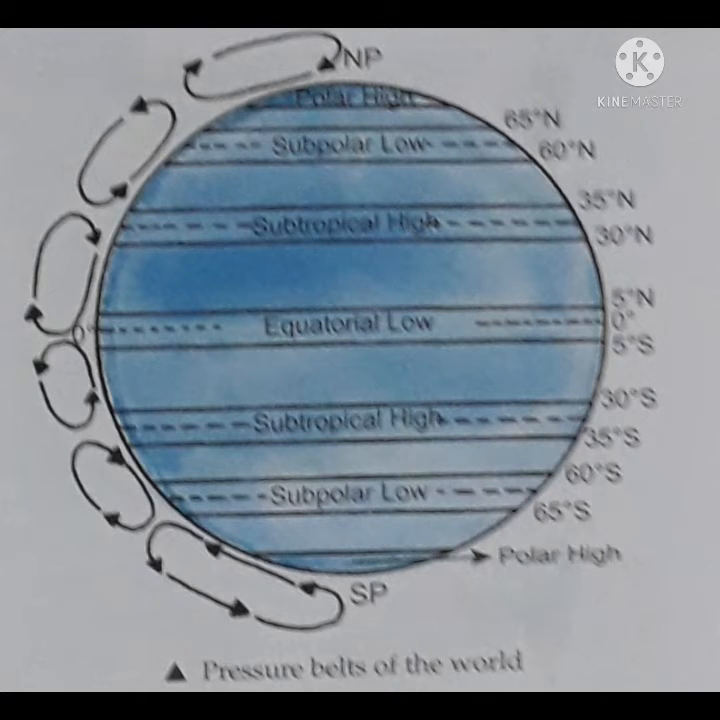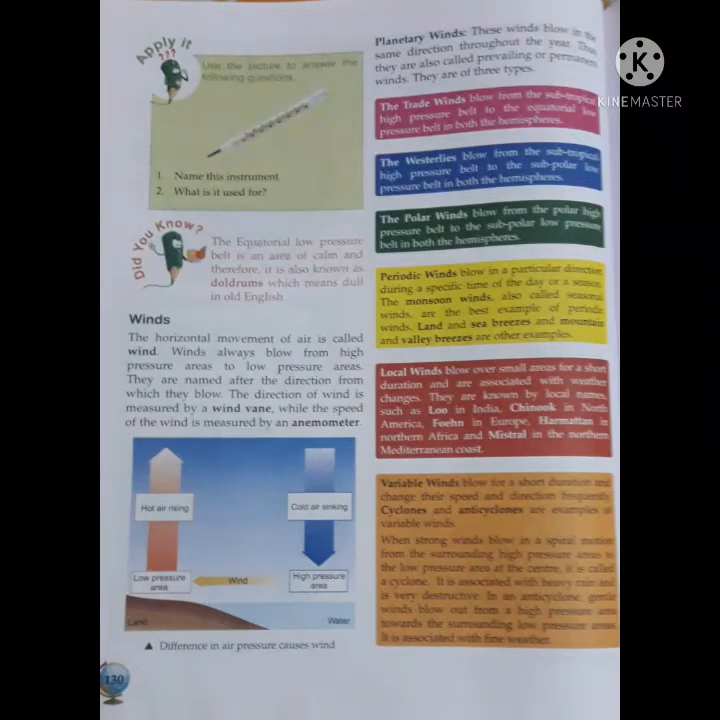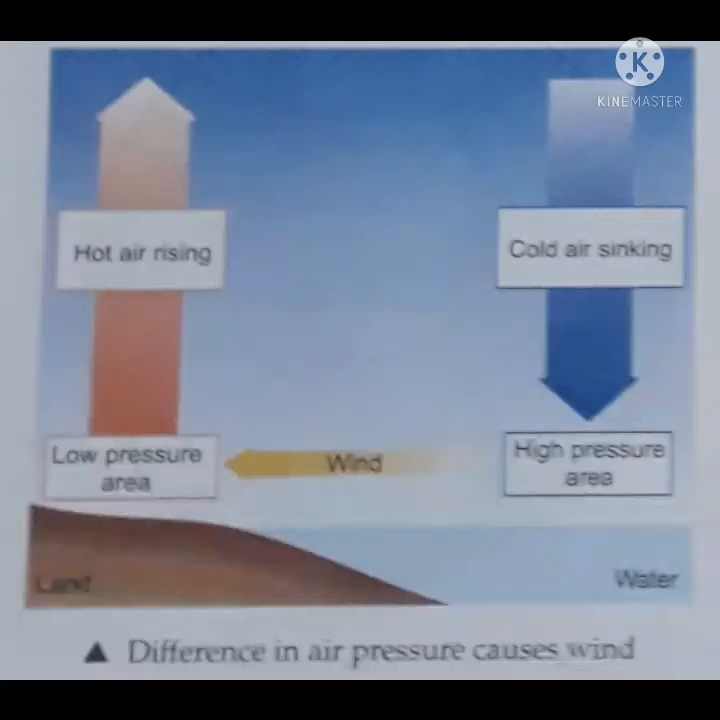Let us learn about the winds. What is wind? The horizontal movement of air is called wind. Winds always blow from high pressure areas to low pressure areas. They are named after the direction from which they blow. The direction of wind is measured by a wind vane and the speed of wind is measured by an anemometer.